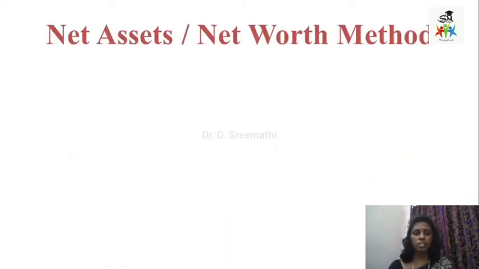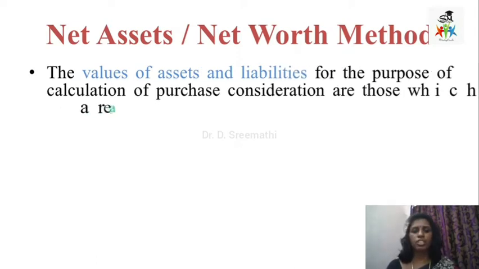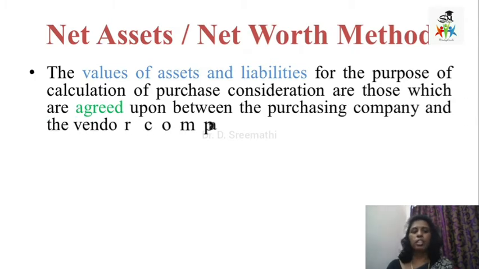And the next method is the net asset method or net worth method. From the name itself we come to know it is about net assets. So here the values of assets and liabilities for the purpose of calculation of purchase consideration are those which are agreed upon between the purchasing company and the vendor company. Under the net payment method, when the purchasing company takes the assets and liabilities, we are not bothered about the values at which they are taken. But under the net asset method, the values of assets and liabilities are taken into consideration for the calculation of purchase consideration.